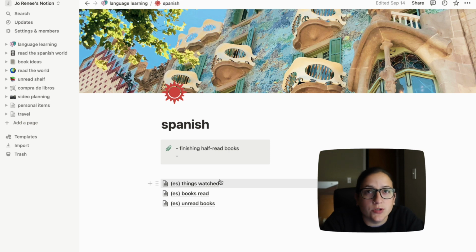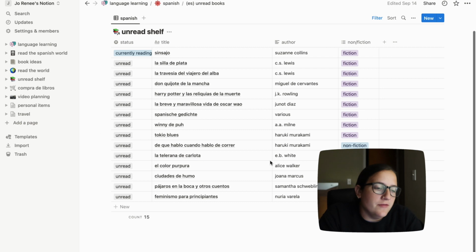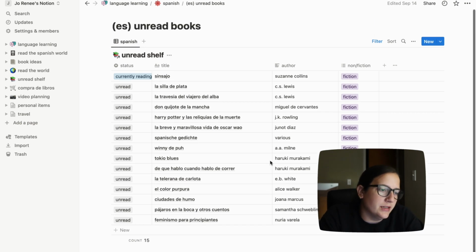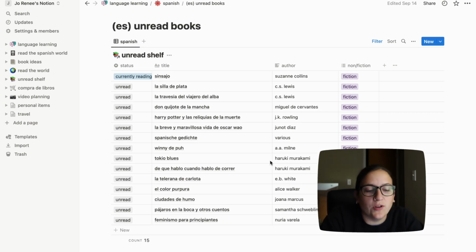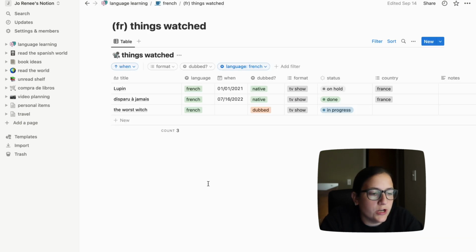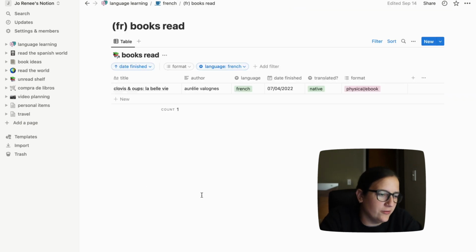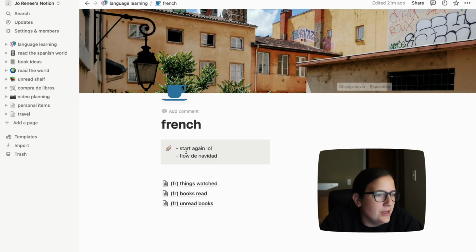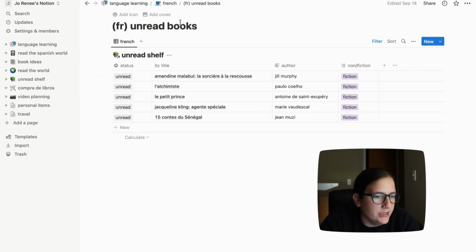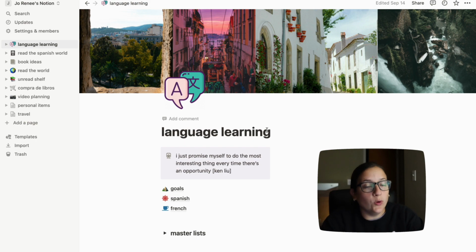And then through Notion, I also track my unread shelf. I like to see how many unread books I have at all times and kind of try to keep that number fairly small. So I do have this view that shows, this is filtered for only my Spanish books. And then I have the same thing for French. There are significantly less items in it because I have only recently started French, but I have the same three pages. And that is the bulk of my language learning Notion page.